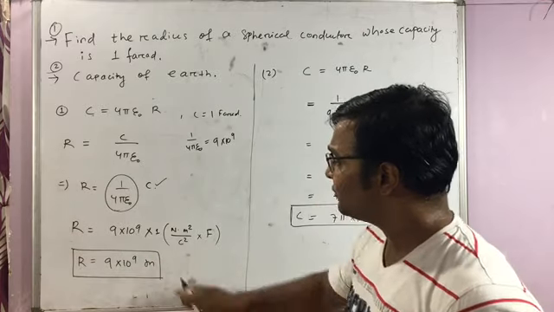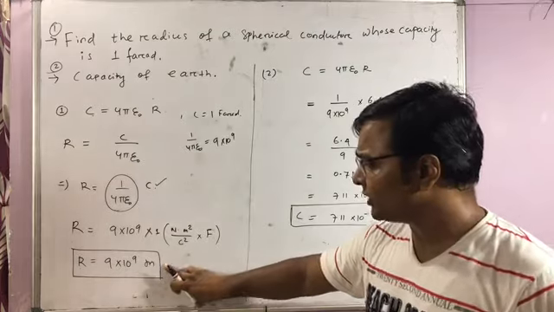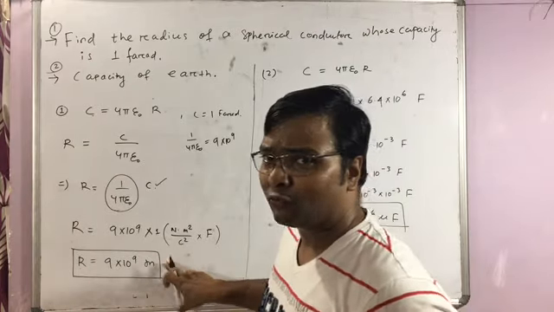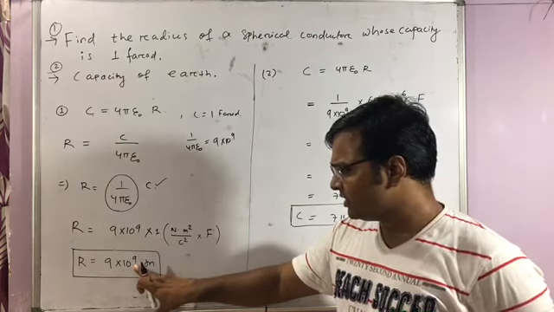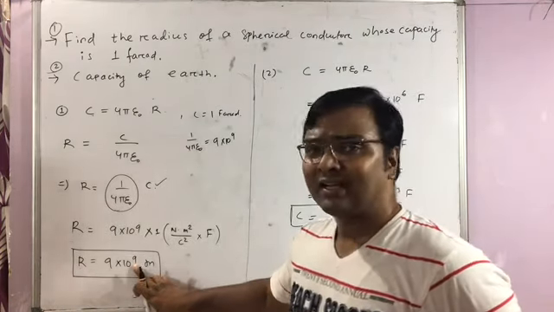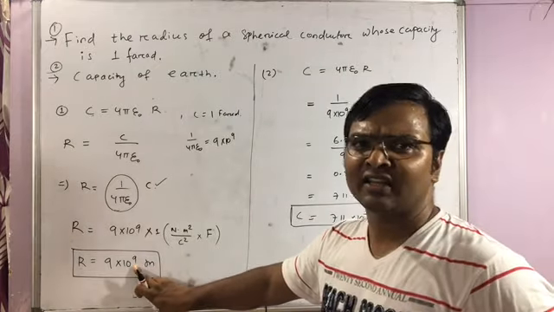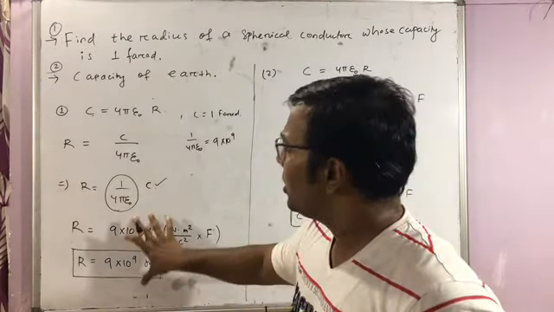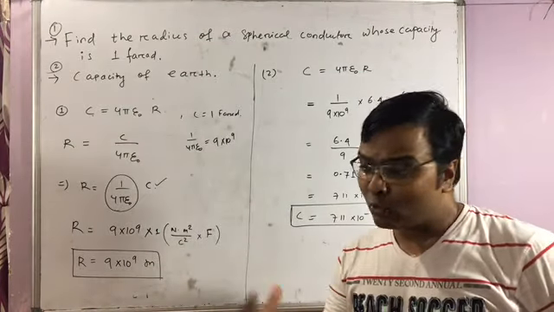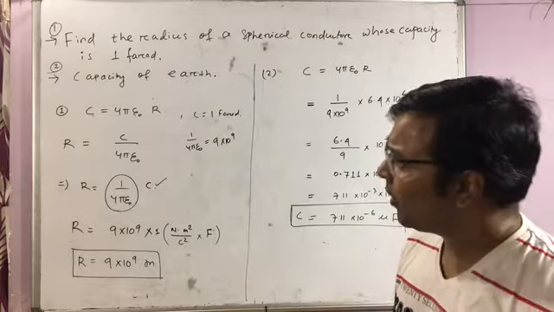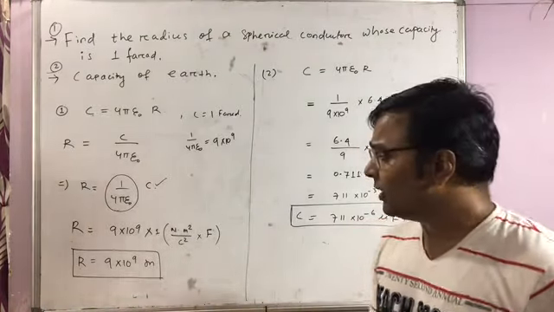meter. It means it's a very big sphere whose radius is much more than that of your Earth. Earth's order of magnitude is 10 to the power 6, but here it is 10 to the power 9, which is almost more than 1000 times bigger than that of your Earth. So if the capacitance of an isolated object is to be 1 farad, then its radius has to be 9 into 10 to the power 9 meter.